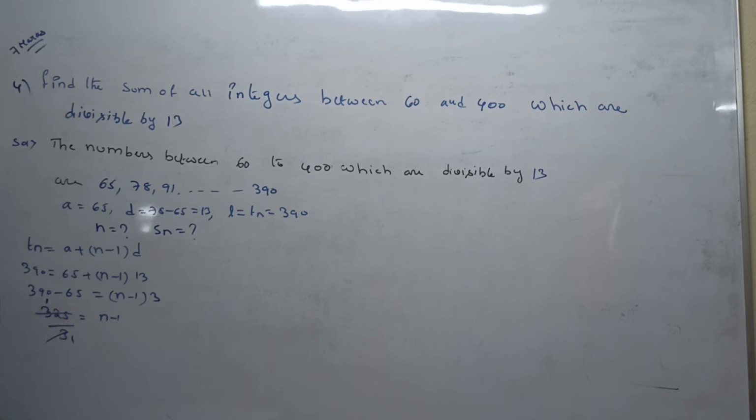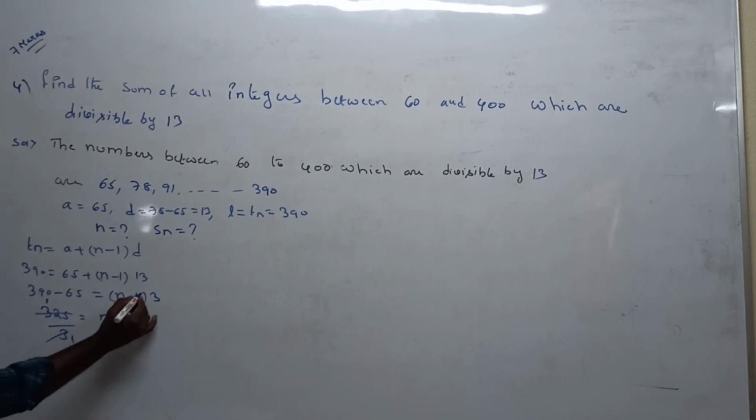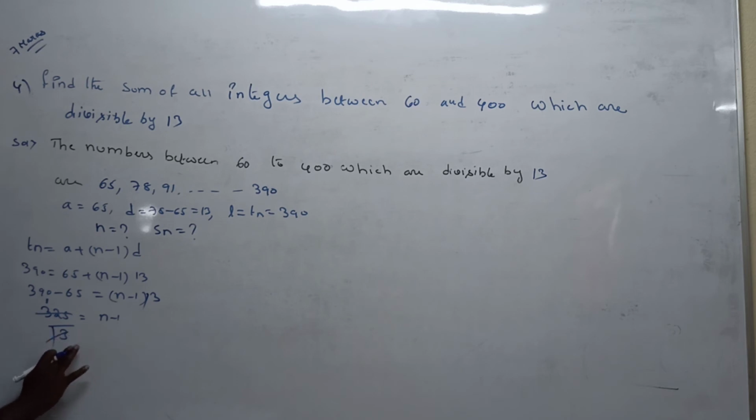325 is 390 minus 65. This is not 13. 13 times 5 is 65. Now 25 is equal to n minus 1.